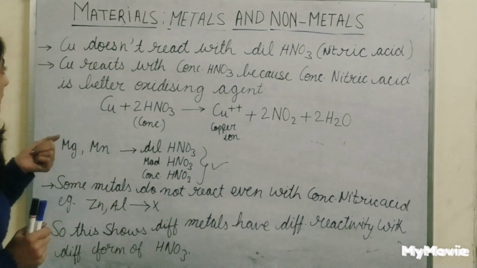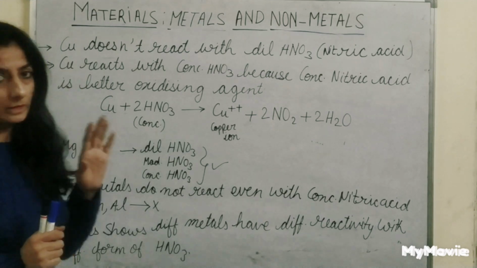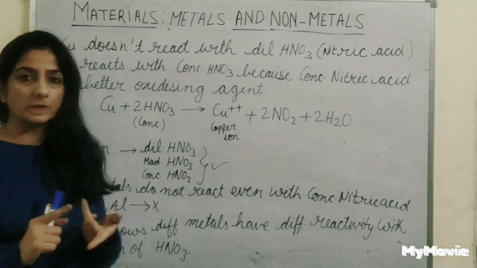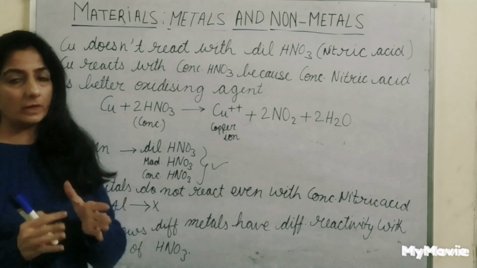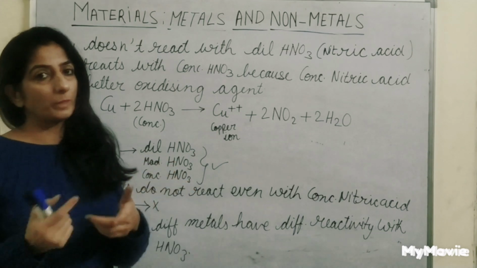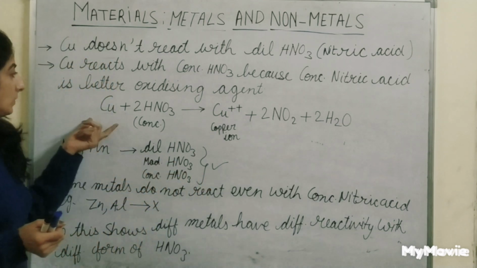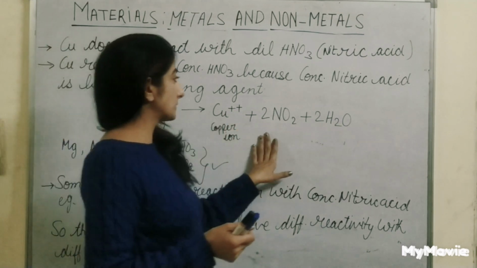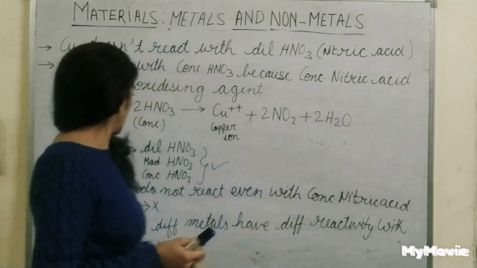An example is copper. Copper doesn't react with dilute HNO3, but it reacts with concentrated HNO3 because it is a better oxidizing agent and oxidizes copper into copper ions. See how copper plus concentrated HNO3 gives out copper ions plus 2NO2 plus water.